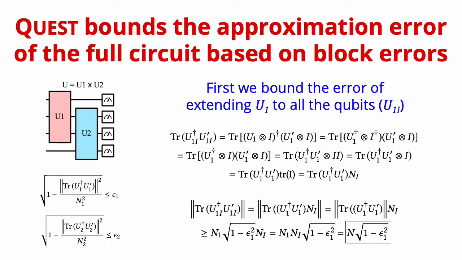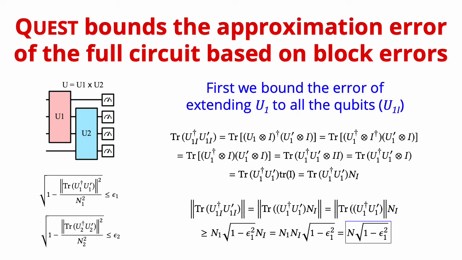Now let's see how this bound works. We will prove the bound for the example 2-block circuit we've seen, and then the proof can be extended to larger circuits for n blocks using induction. The first step in this proof is to extend the error of blocks that are on a subset of the qubits to all of the qubits in the circuit. This is because other qubits are idle or can be seen as running the identity operator, while the other block is running on a subset of the qubits. In this example, U1 needs to be extended to 4 qubits even though it is a 3-qubit block.